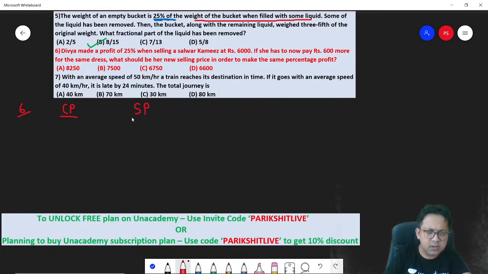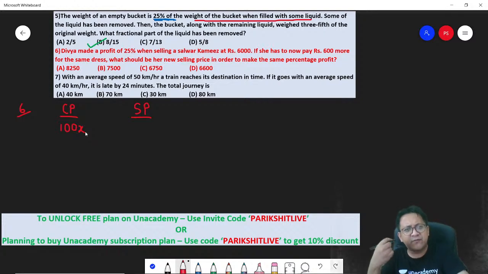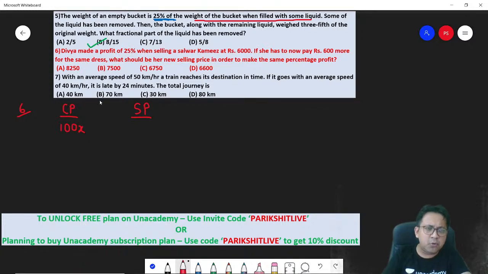If cost price is 100x, why 100x? You can take any number you want. Want to take 50x? You take it. Want to take 1x? You take it. But if you take 100, your calculations will be the easiest. So I am taking 100x. You make a profit of 25%, so selling price will be 125x.